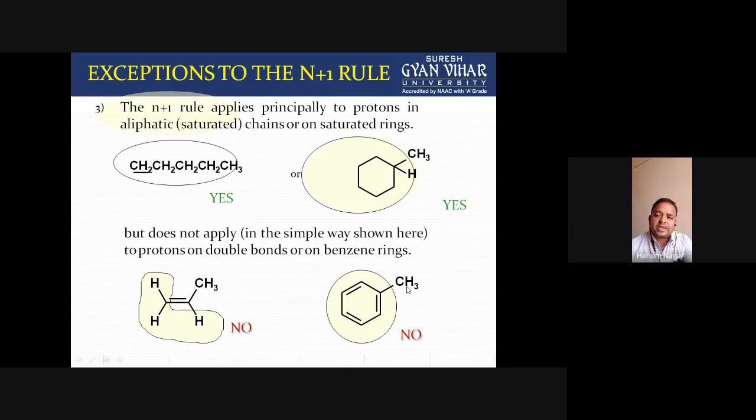And in this case, it is also not applicable. Means for these ring protons, this is ortho protons, meta protons, para protons, with respect to this group, are actually different. They will interact with the neighboring protons and split their signals, but not according to the n plus 1 rule.